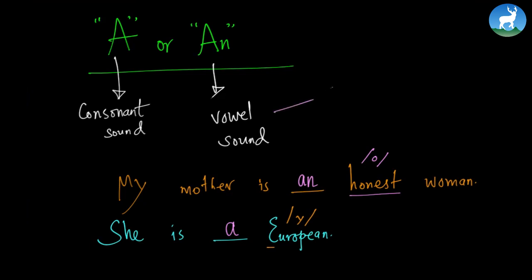There are 5 kinds of vowel letters: A, E, I, O, and U. These are the vowels, while there are 21 more consonants, right? Let me give you some more examples.